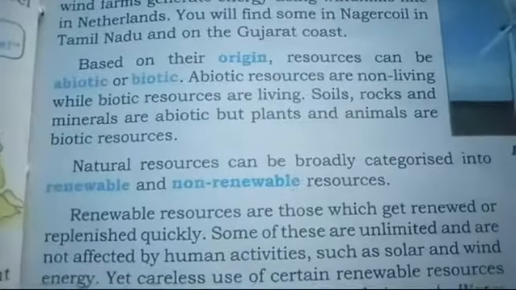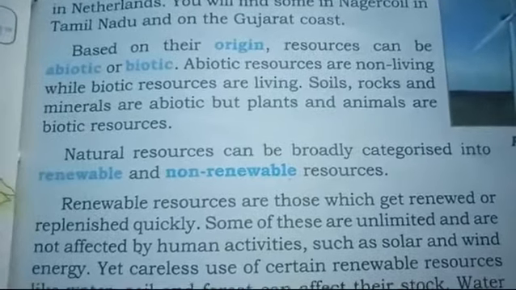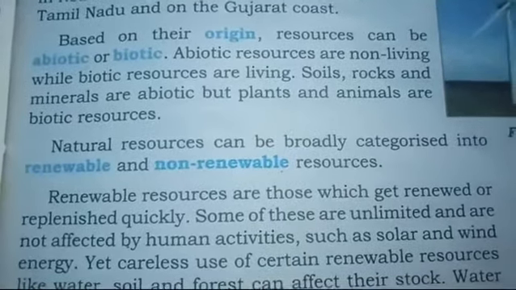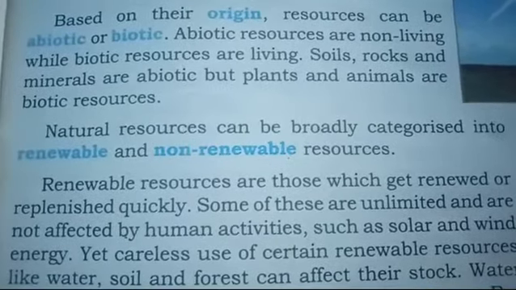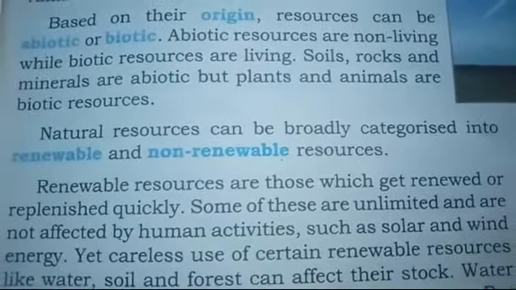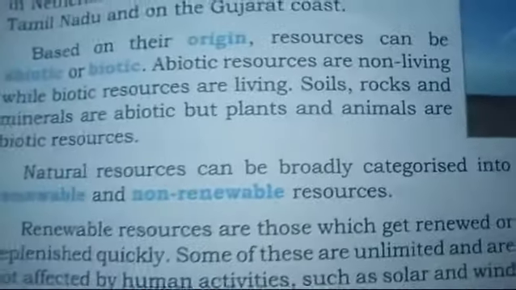Now, based on their origin, resources can be biotic or abiotic. Abiotic resources are non-living while biotic resources are living. Soil, rocks and minerals are abiotic, but plants and animals are biotic resources.